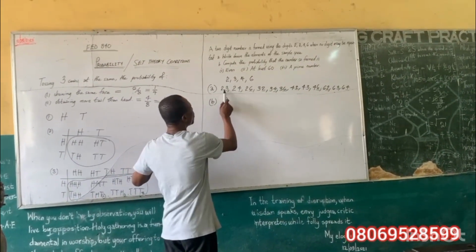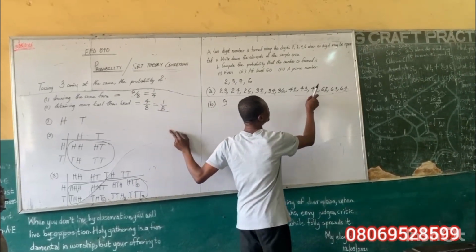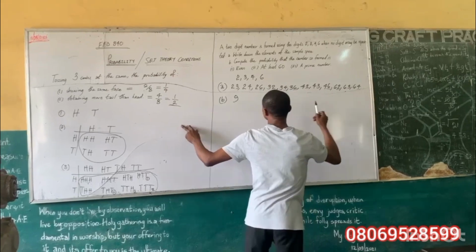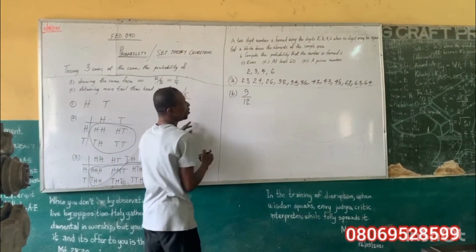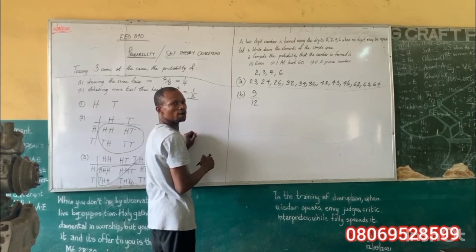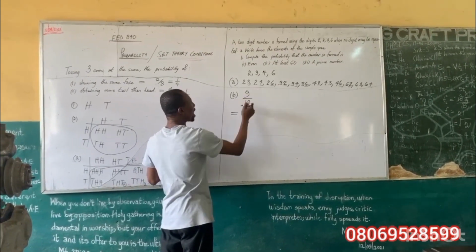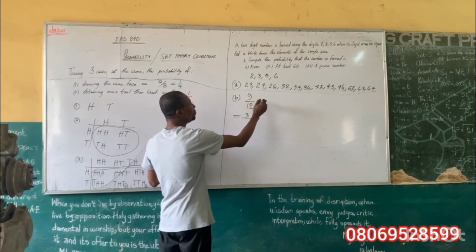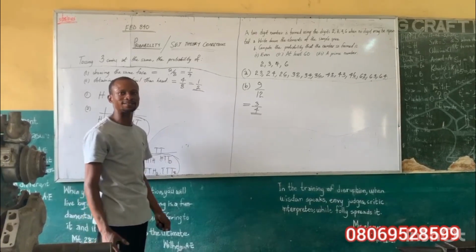We see 1, 2, 3, 4, 5, 6, 7, 8, 9, 10, 11, 12. We have a total of 12. So the probability will be 9 over 12. And 9 over 12, if we cut down, 3 in 9 is 3, 3 in 12 is 4. So it is 3 over 4 as the answer.